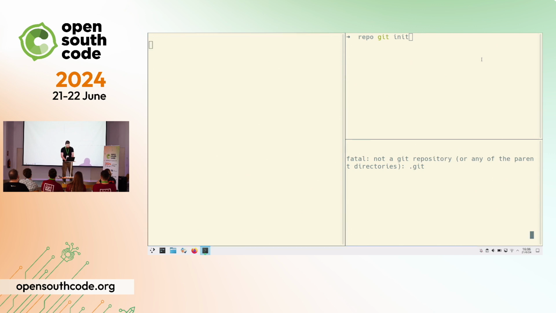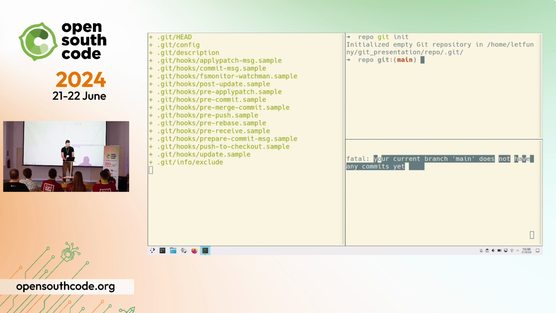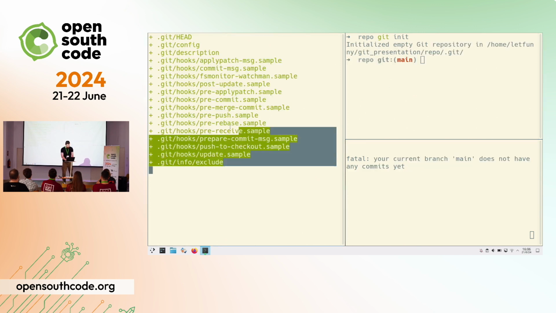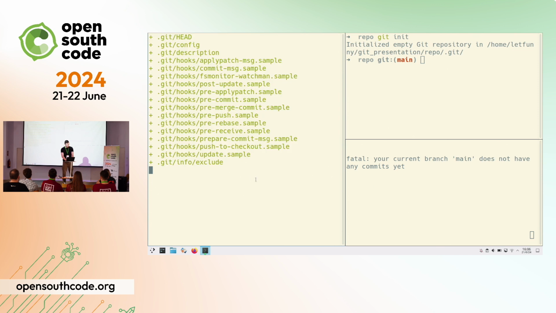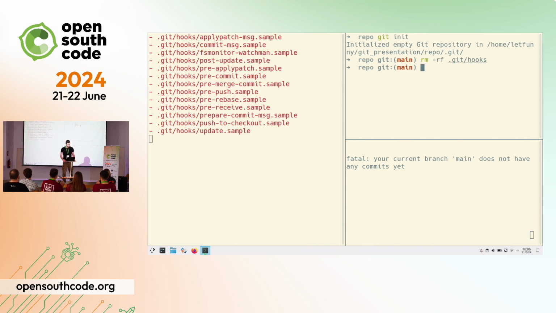OK. So let me show you an example. For example, let's create the repository now with git init. And we can see on the left here that there were a bunch of files being created, right? But most of them are just sample files for scripts, and we don't care about those. So if we just remove them, we can see that the script shows us in a red line that the file got removed. And if we modify a file, then it's going to appear in blue.